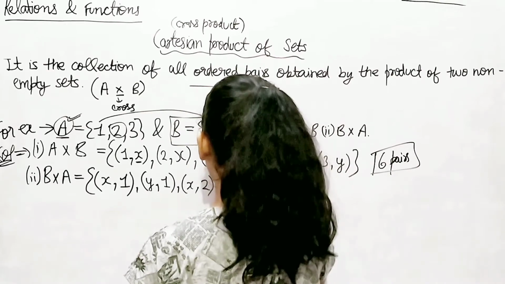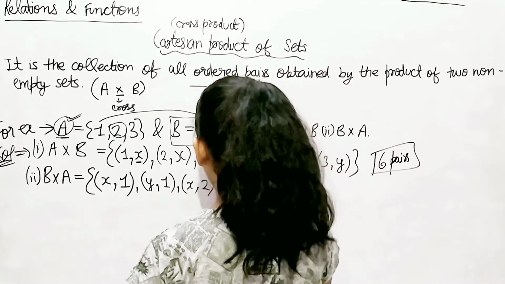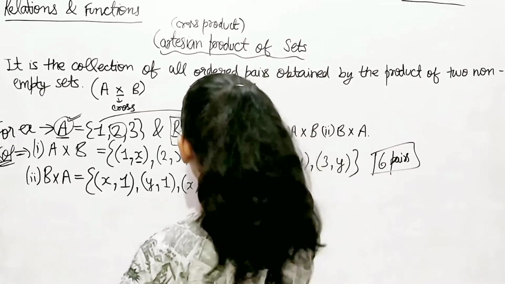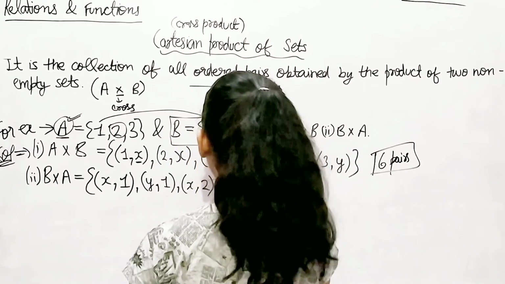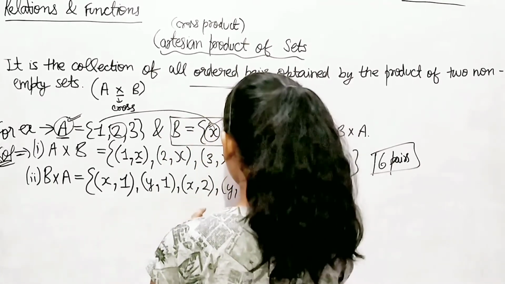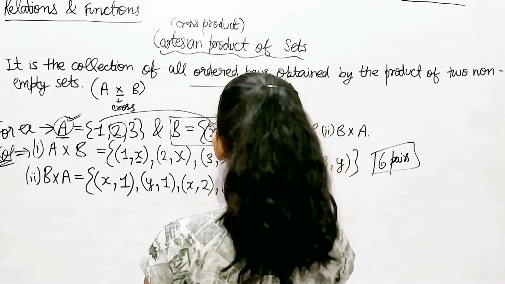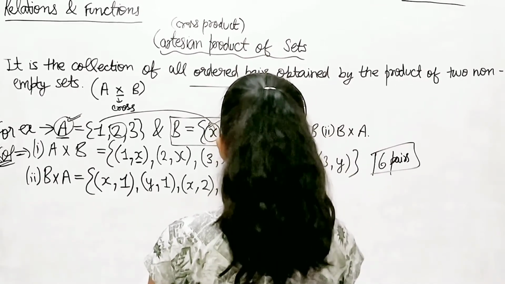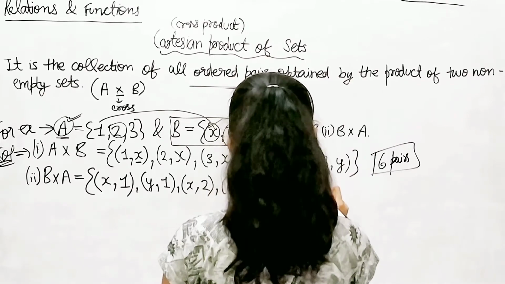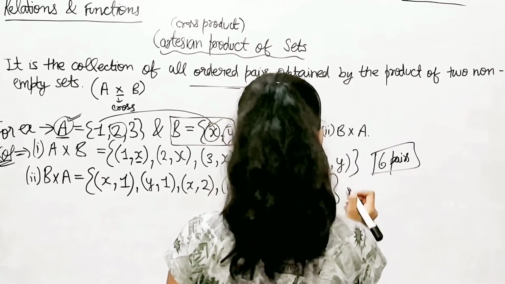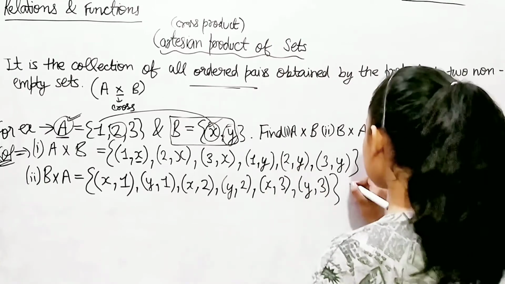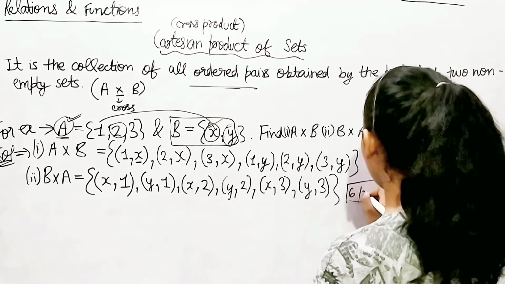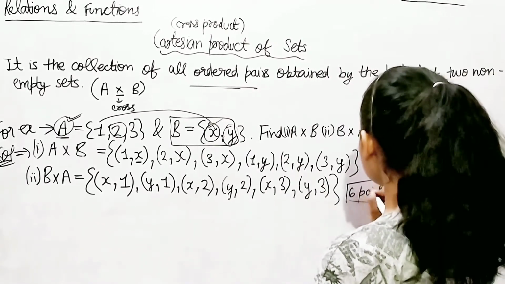Then same as before, we're going to follow it. So Y comma, what do we have now? 2. Then X with 3. And then Y with 3. That's it. How many pairs do we have? 1, 2, 3, 4, 5, 6. Same number of pairs. 6 pairs, isn't it?